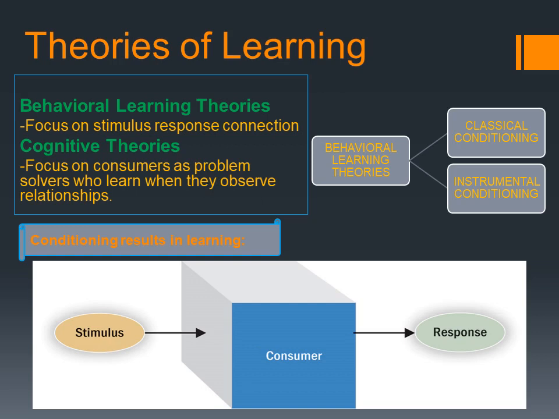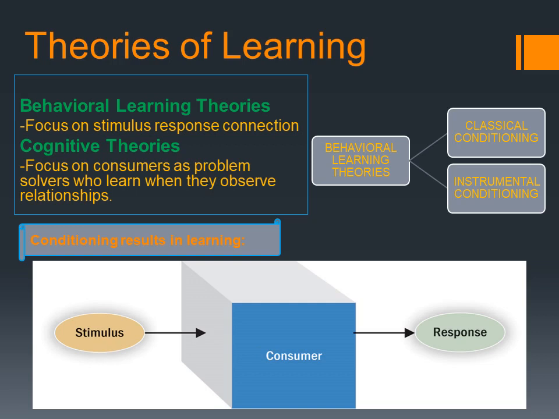Through cognitive theories, consumers solve their problems by using past information or past knowledge about the product or service. Cognitive learning theory is known as CLT, and it is about understanding how the human mind works in learning.